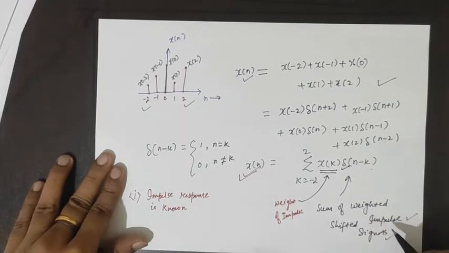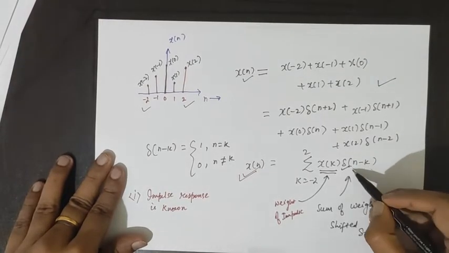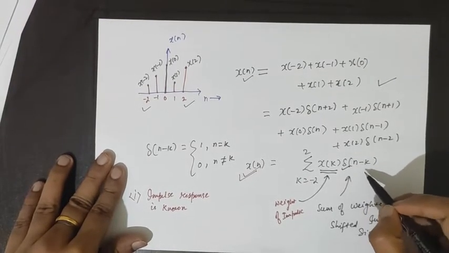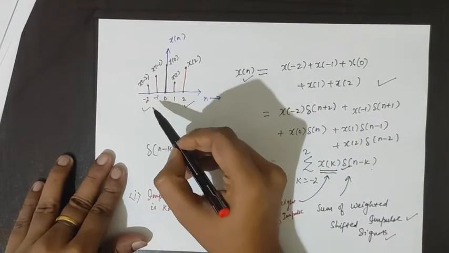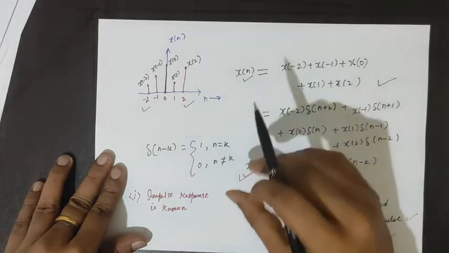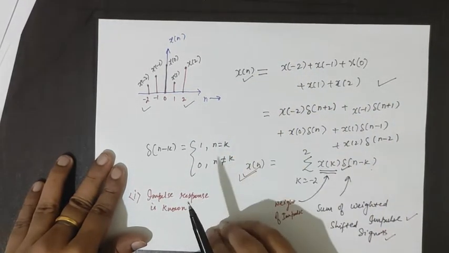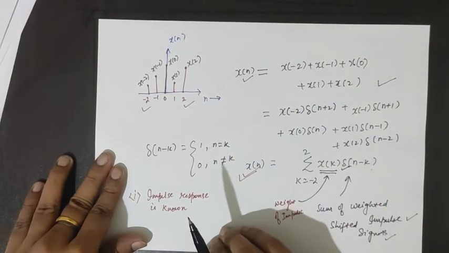Once we know the impulse response, we can calculate the response due to each impulse at n equal to -2, at n equal to -1, at n equal to 0, and then add all the responses due to the impulses, and then we can calculate the output of the signal. This is the thought process.